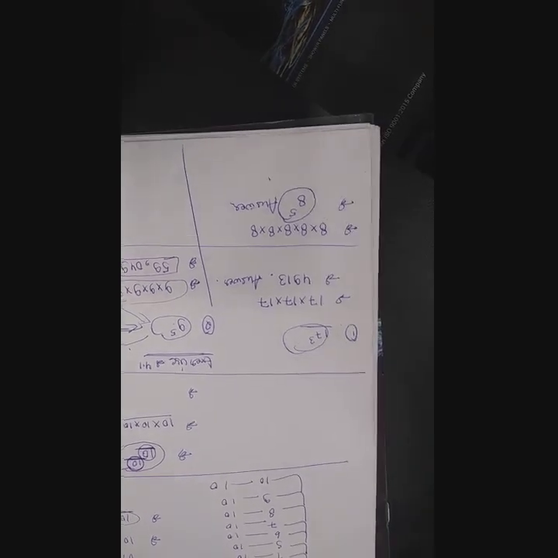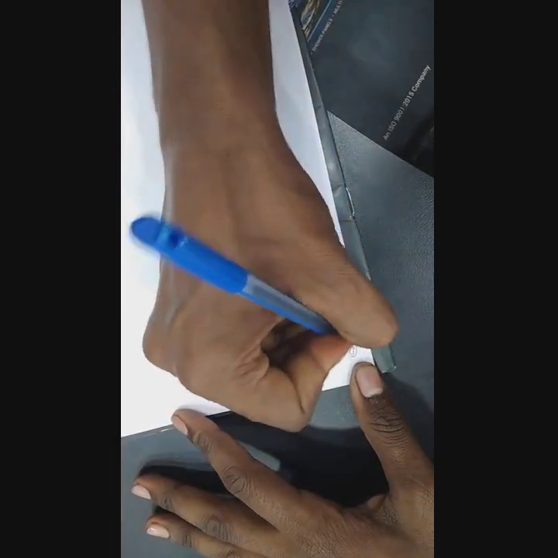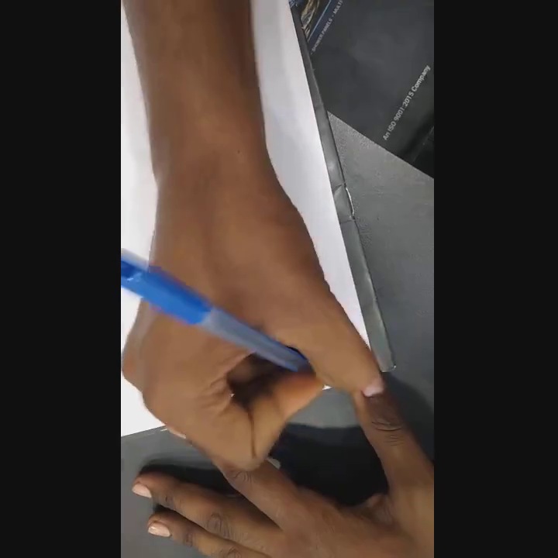The next question says the value is -5 in bracket into -5 in bracket into -5 in bracket. This is exercise 4.1, second question.